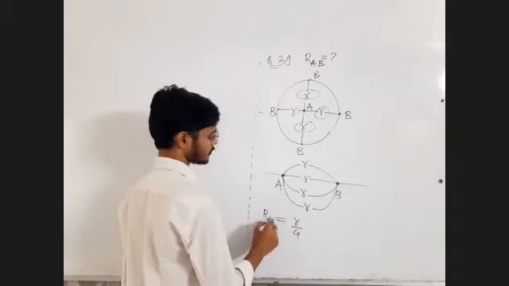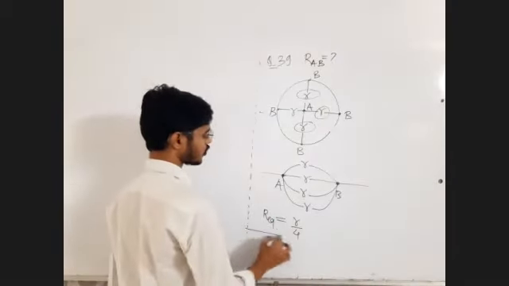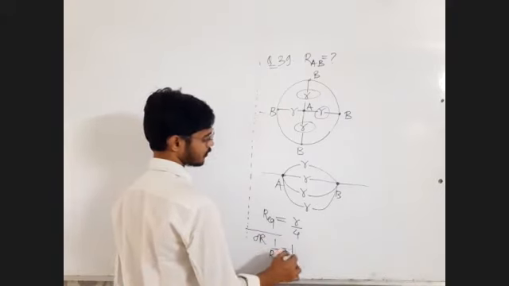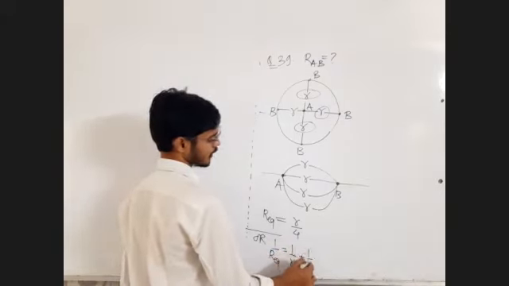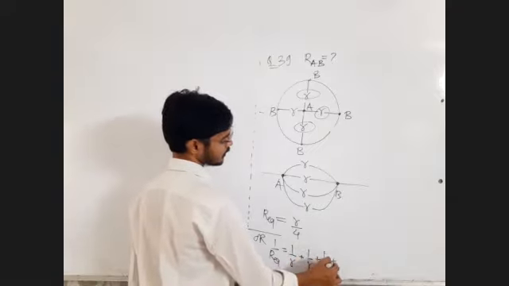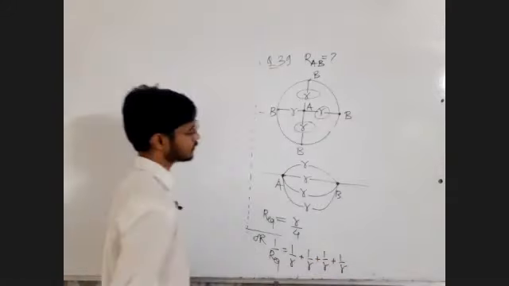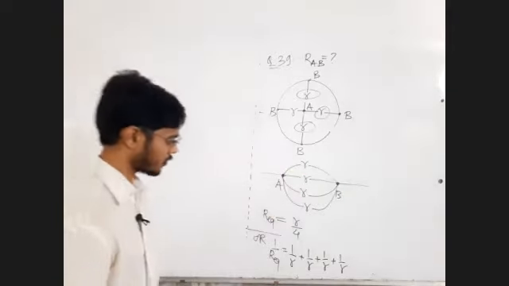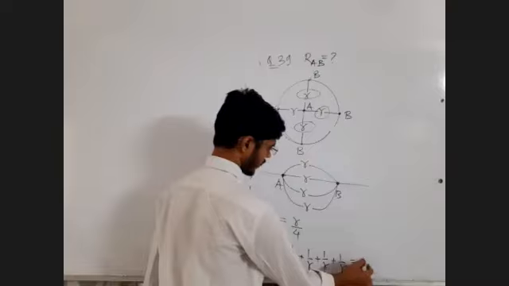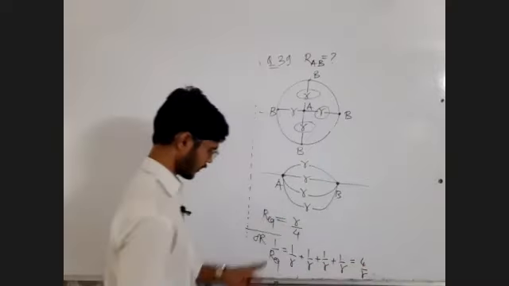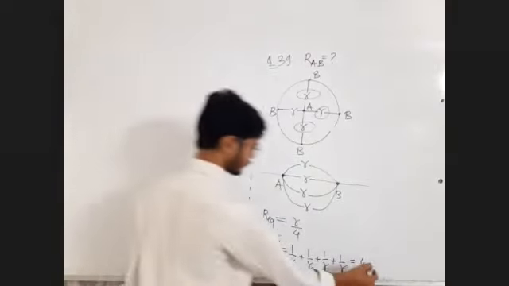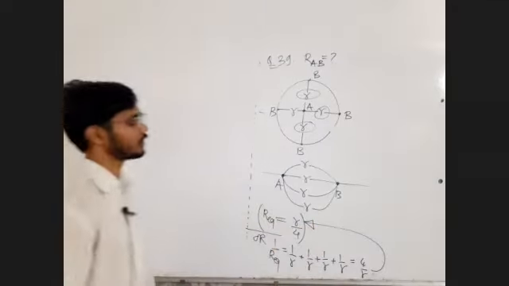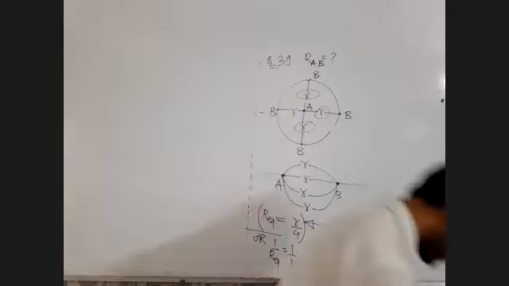R equivalent. If you want to use the rule, then 1 upon R equivalent is equal to 1 by R1 plus 1 by R2 plus 1 by R3 plus 1 by R4. That will be 4 by R. And then take the reciprocal. You will get this. Next.